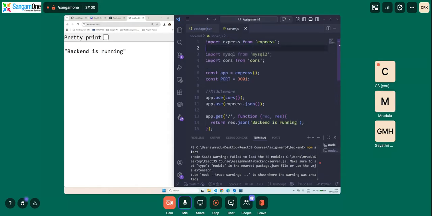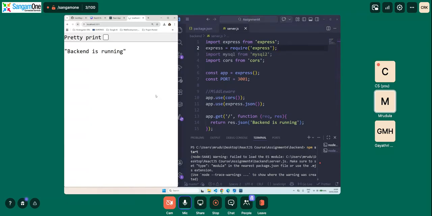It should be express is equal to require express. So we will not be using import, but we will be using something like this. Then again, it will run. It shouldn't be a problem.